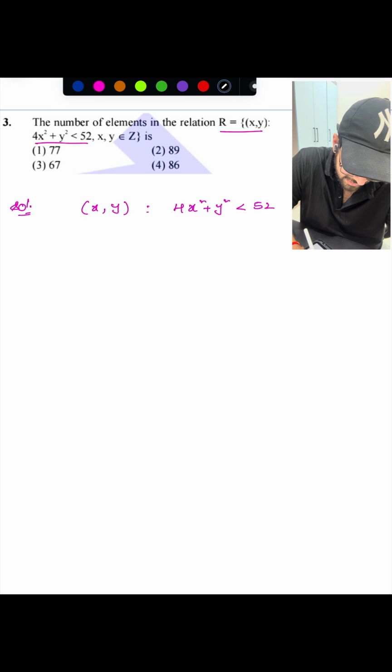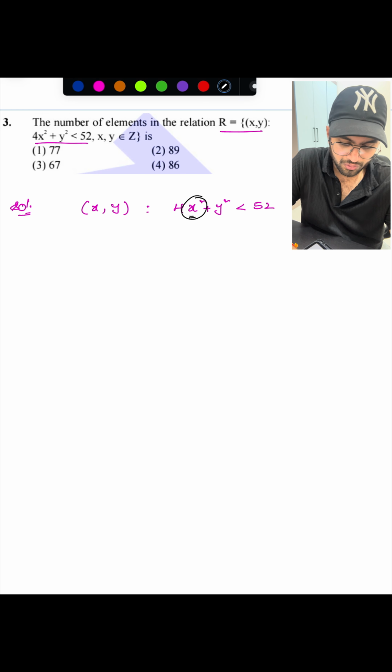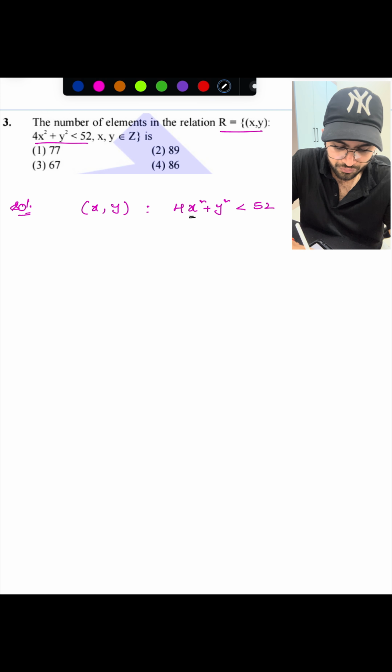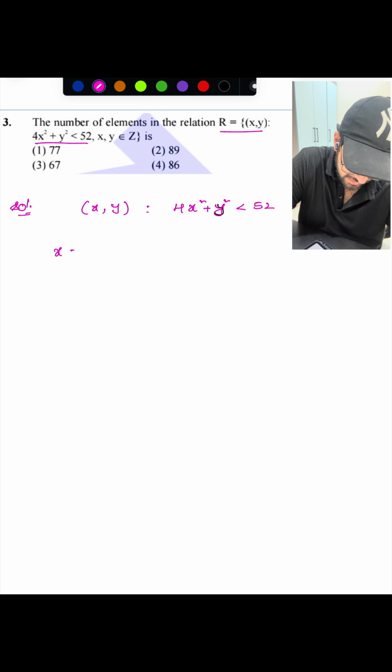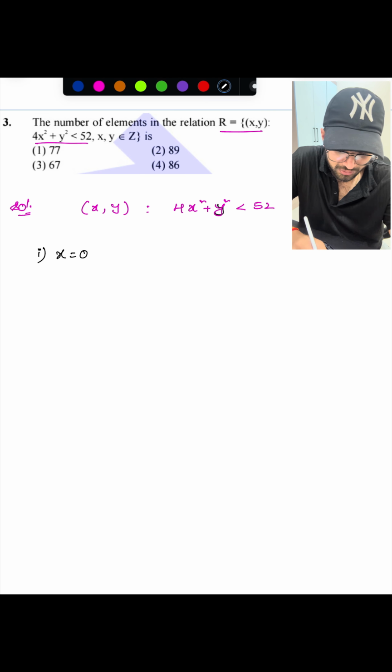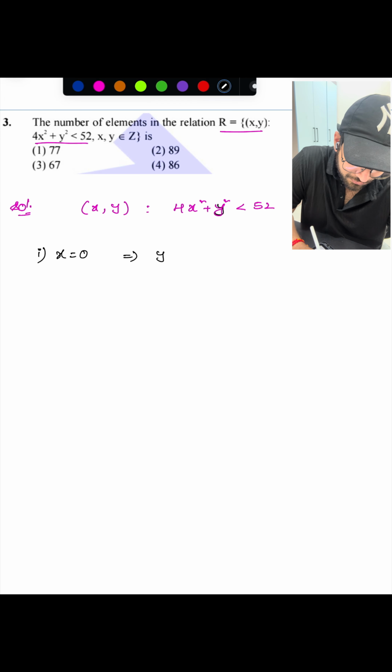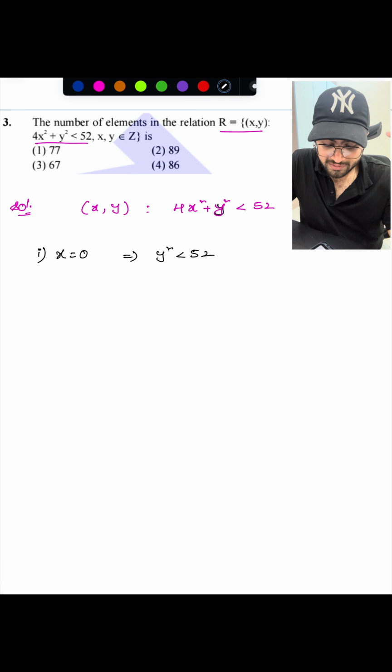Here I have the highest coefficient for x square. So I will have very few cases if I consider from x. Otherwise, if I consider from y, I will have so many cases. So instead of starting from y, I will start from x, and it will be easy for us to solve. So suppose case 1: I take x equals 0. If I put x equals 0, that gives y square should be less than 52. So y square less than 52 means the nearest integer square is 49.